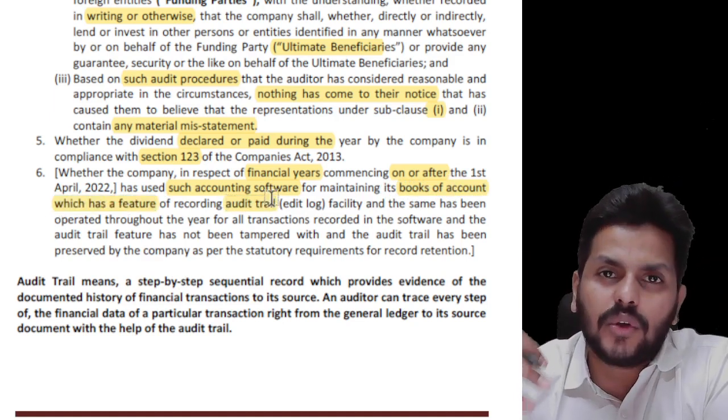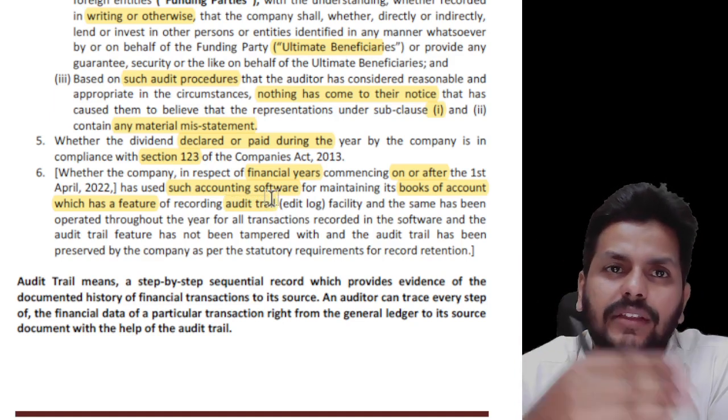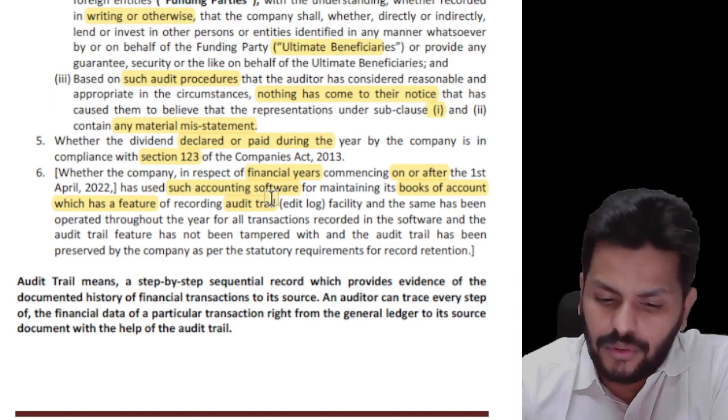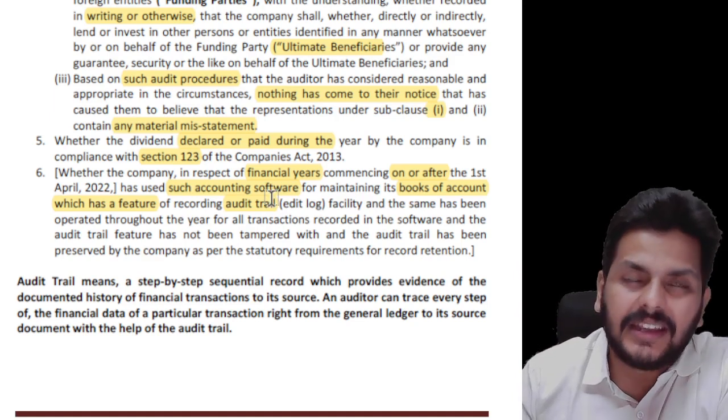I hope you guys know what audit trail is. It is a chronological record of all the transactions from beginning to end. So if you don't know, you can call it a log, and you can see the explanation below.